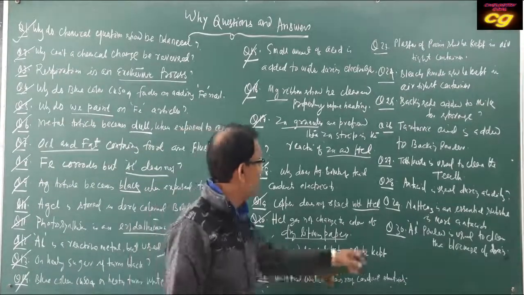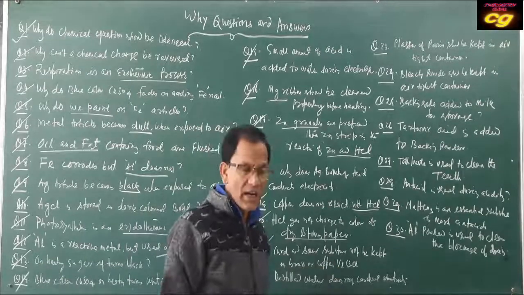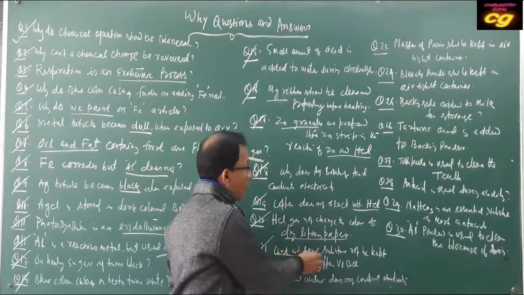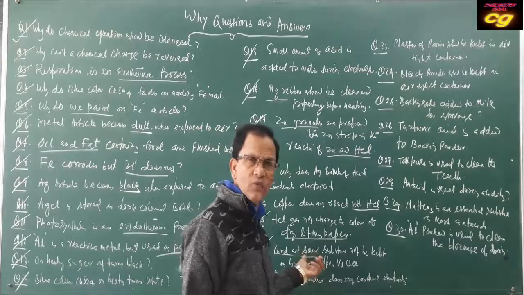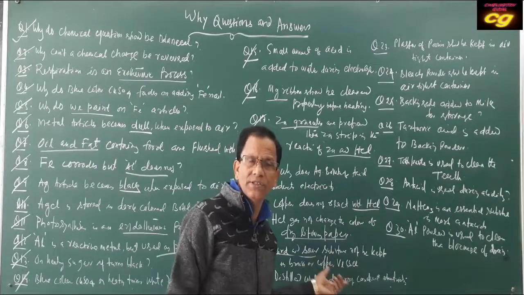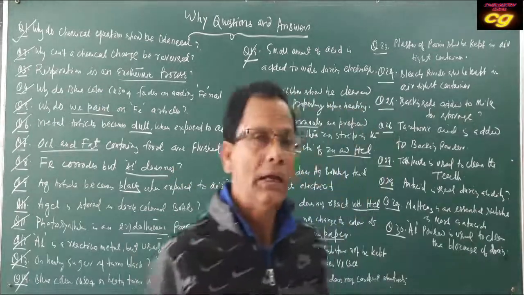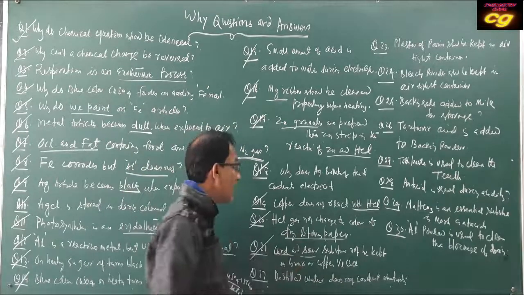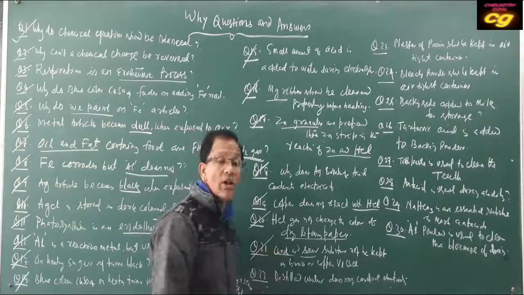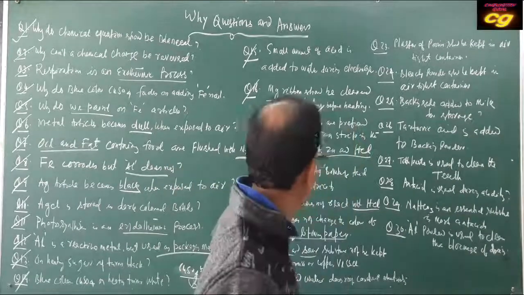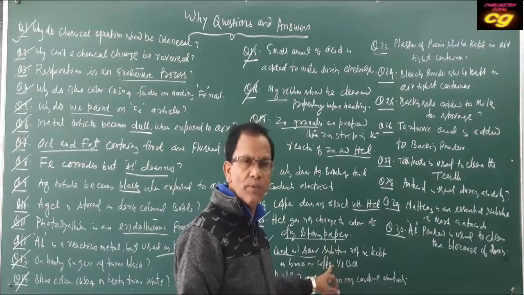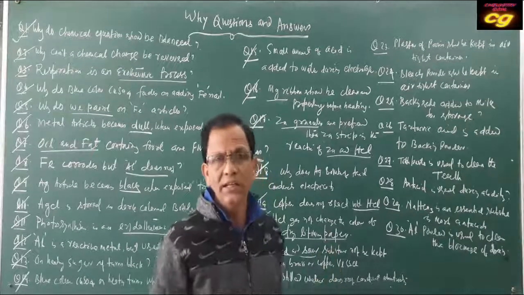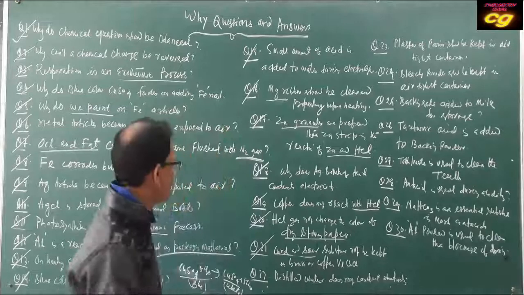Curd and sour substances should not be kept in brass and copper vessels. Why should a copper or brass vessel not contain curd and sour things? Because curd and sour substances are acidic, and when they come in contact with copper metal, they react with it, forming a salt of copper, which is highly poisonous. That's why curd and sour substances should not be kept in copper vessels. These acidic substances react with copper vessels forming salt, which is highly dangerous and poisonous.